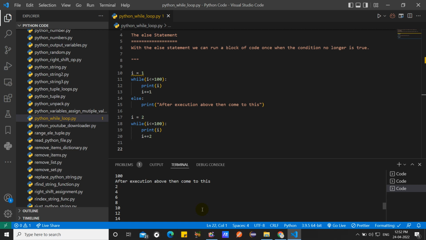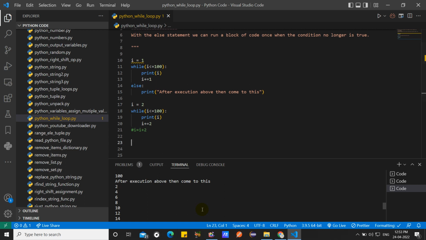First you have to initialize. In a for loop the case is different: start, stop, and increment or decrement. Here, after the start there is a condition check, then print, then increment or decrement. i plus equal to 2 is the same as i equal to i plus 2. You can write it in a single line either way. So this is how the while loop works.